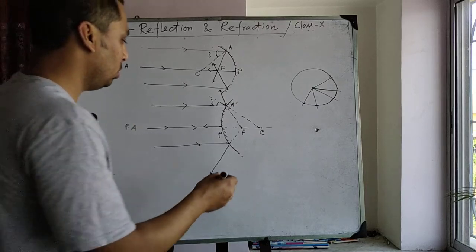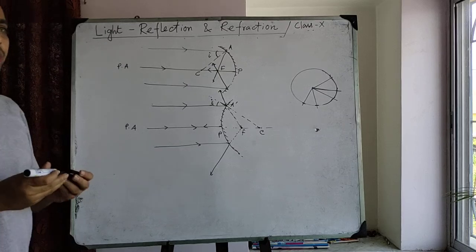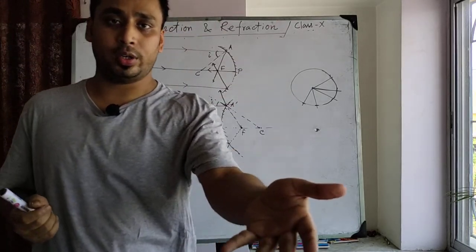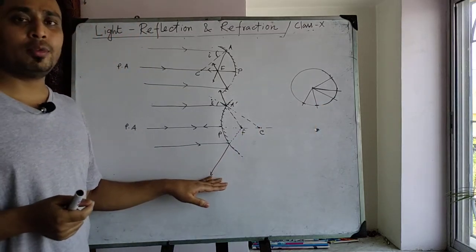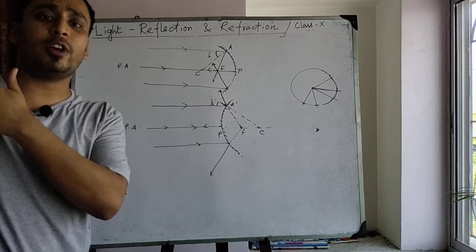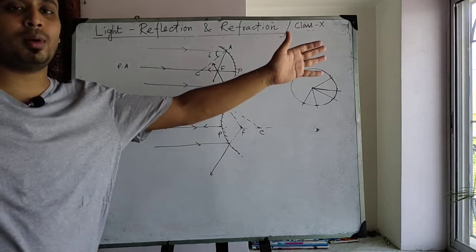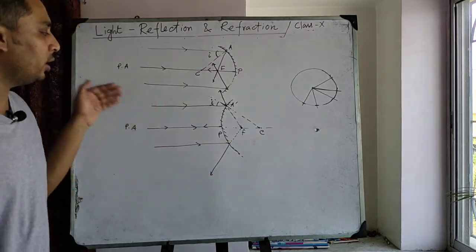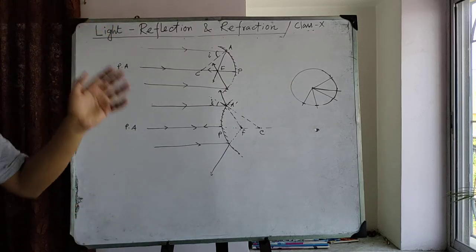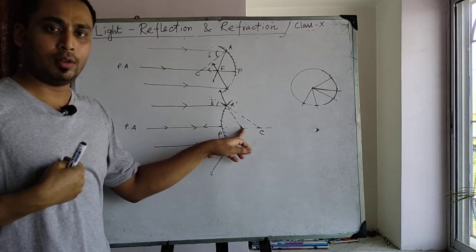If you pay attention to my language, in the first case I used the term it meets at a particular point, and here I have used the term it appears to diverge. I am not saying that it diverges from a point. It seems to us that it is diverging from a point. Actually, it is not diverging. It is a ray coming from infinity, that is the parallel ray, and gets reflected from the mirror. But it appears to us that it is diverging from the point F.